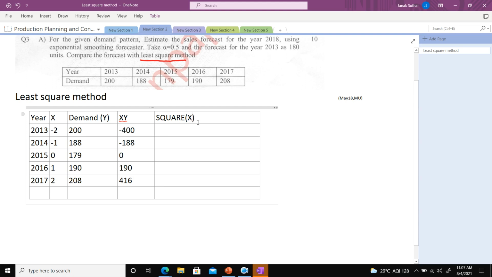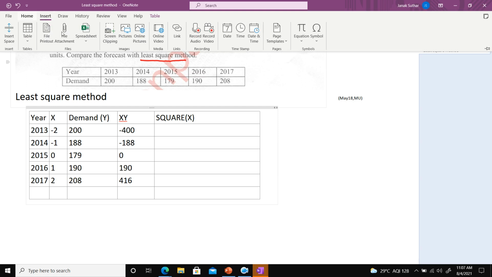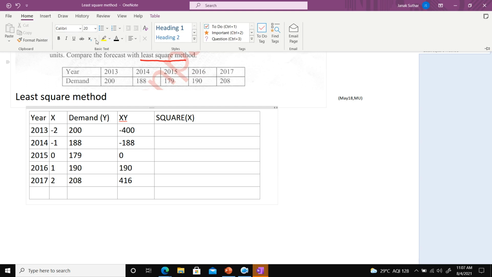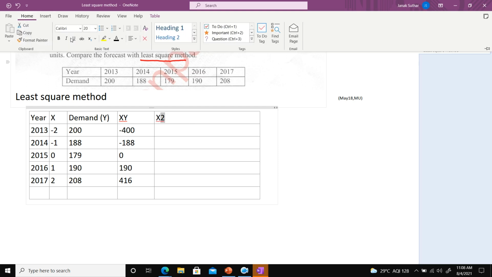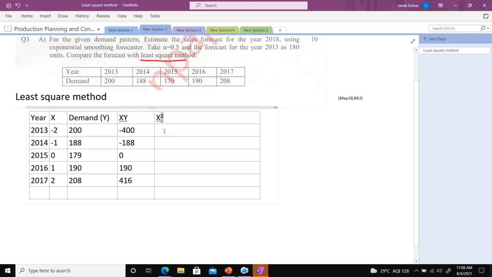Now the next point. You have x and y. Next, x square. What will be the value of x square? I want to write quickly, so I wrote it in short form. If possible, I will write x square here.